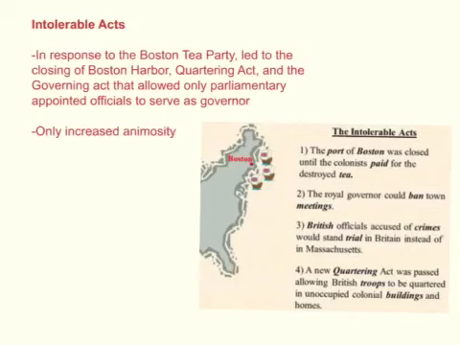As mentioned in the last slide, the Intolerable Acts were created in response to the Boston Tea Party. They led to the closing of Boston Harbor, the Quartering Act, which allowed soldiers to stay in any home that they pleased in the colonies, and the Governing Act that allowed only parliamentary appointed officials to serve as governor. These Intolerable Acts didn't really do much. They just created more animosity between the colonies and Britain.